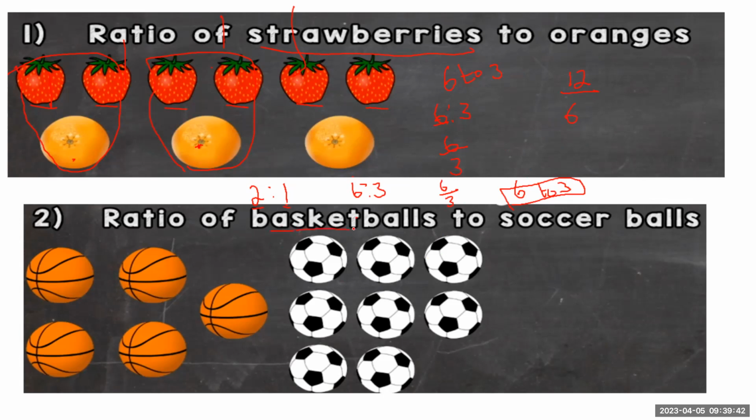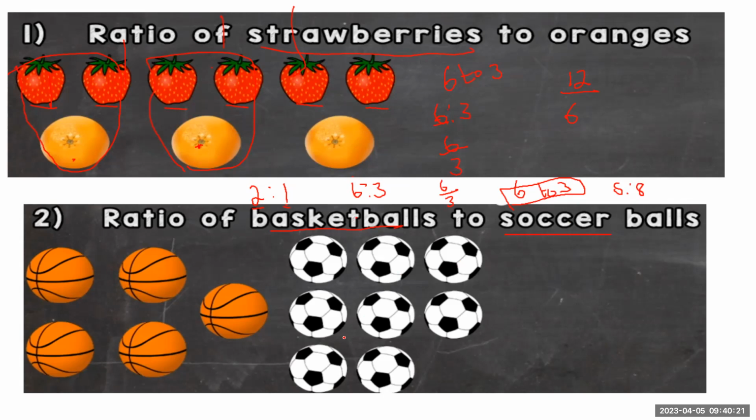If we take soccer balls and basketballs, if we're to compare these two, what is going to be the ratio of these ones here? We start with the basketballs. It's 5 is to 8. Now the question that we then follow is, can I simplify this any further? No. So I can simply say this cannot be simplified any further.